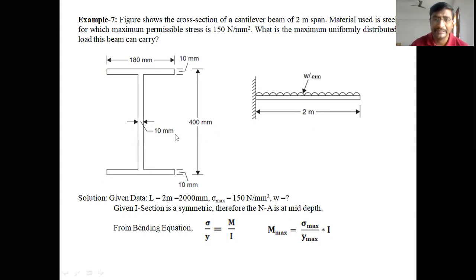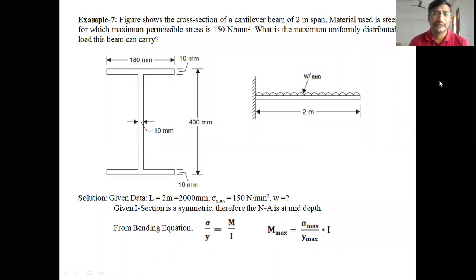You already studied and derived the equation for the moment of inertia, and also how to locate the centroidal axis for the I section, in engineering mechanics in the first year of BTech. So just reproduce your knowledge in this problem, that is, how to get the moment of inertia for the I section. So first of all, let us read the problem.